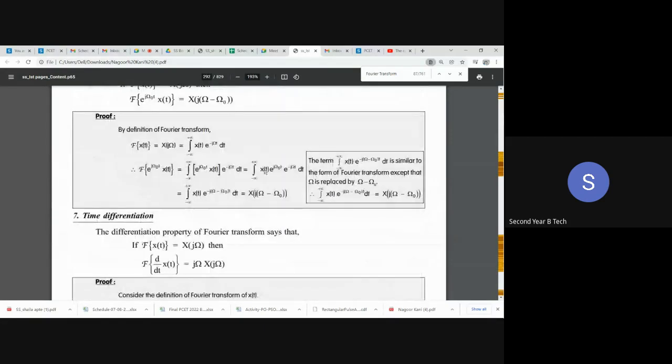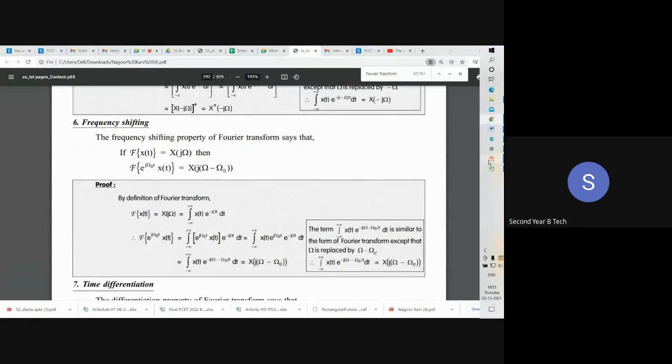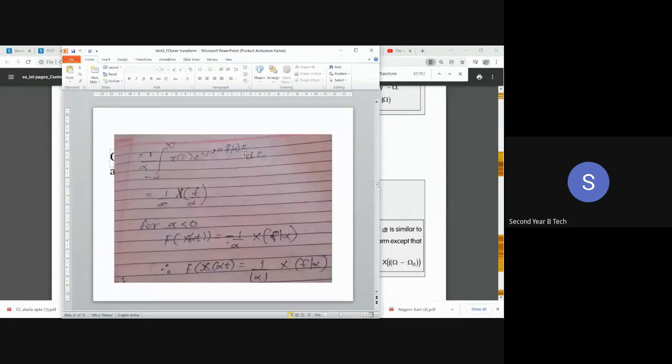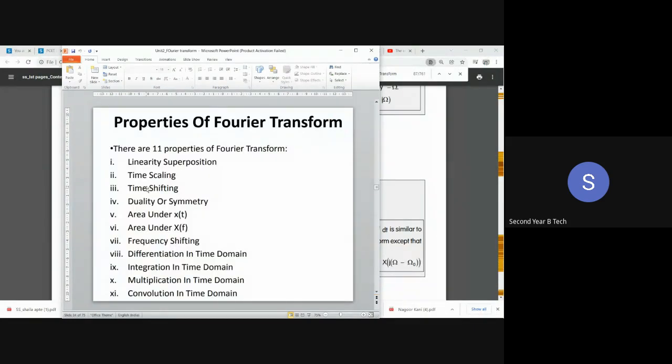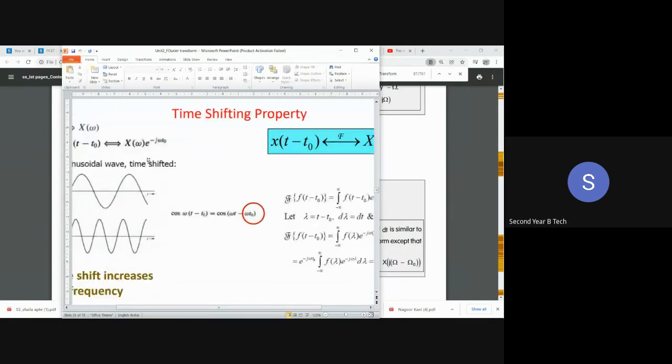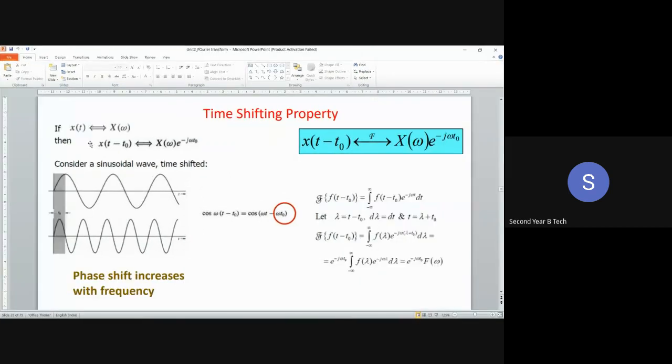So according to the time shifting property, let me go to the presentation. The next property we'll consider is time shifting. What does the time shifting property say? If x of t is the time domain signal that I'm representing in the time domain, and I found its frequency domain, and I'm getting x of omega, then if I delay the time domain signal by t naught, okay, so we have considered a sine signal here and then we have delayed the sine signal by t naught.